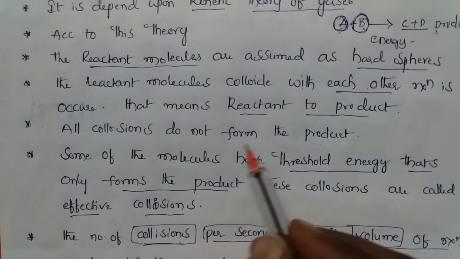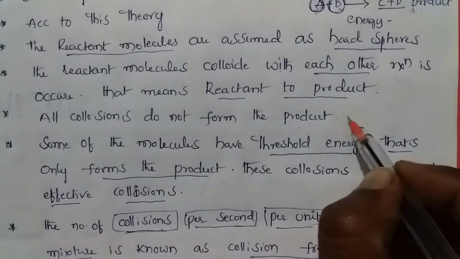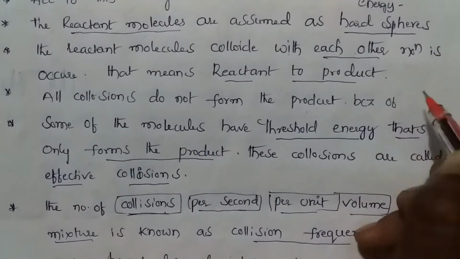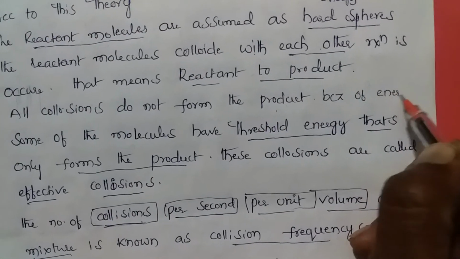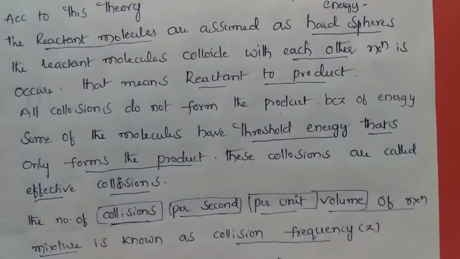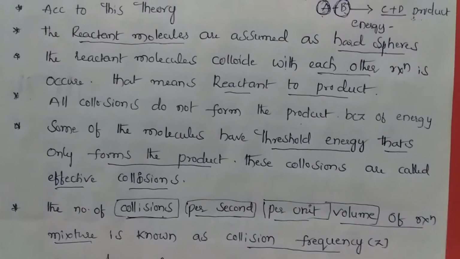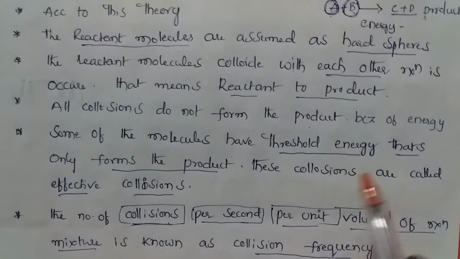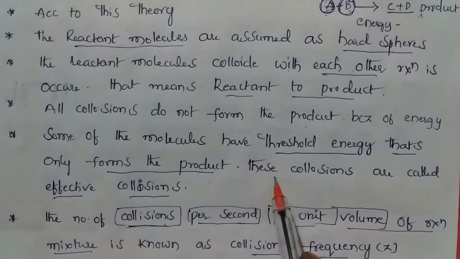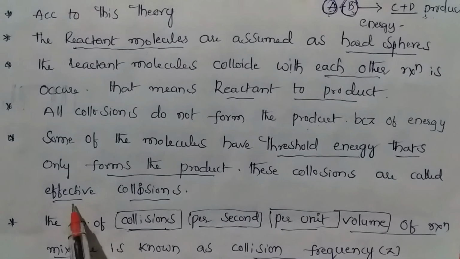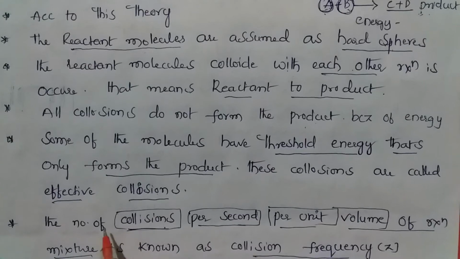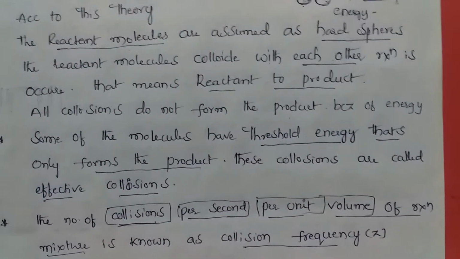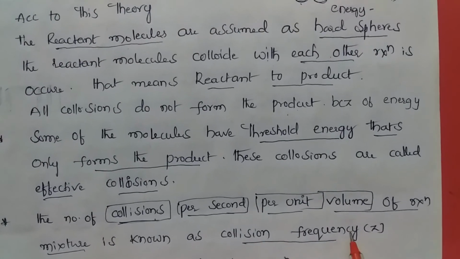All collisions do not form the product, because of the energy. Some of the molecules have threshold energy, and only those form the product. These collisions are called effective collisions. The number of collisions per second per unit volume of reaction mixture is known as collision frequency.